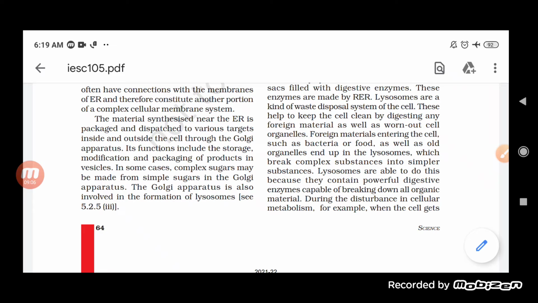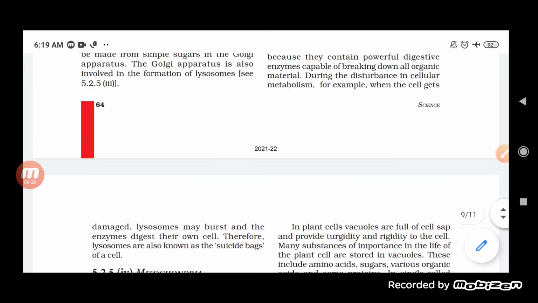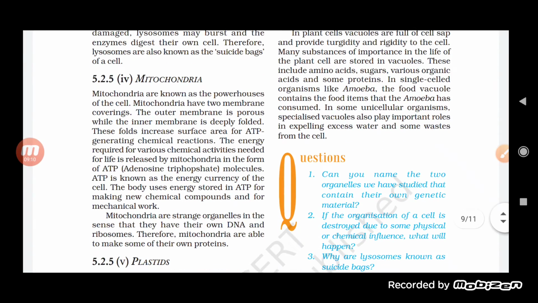Now come and see what things are given here for the mitochondria, students. As you can see, it is already written that it has two membrane coverings. The outer membrane is porous, so that exchange of material can take place. The inner membrane is deeply folded, and these folds help in increasing the surface area for ATP generating chemical reactions.